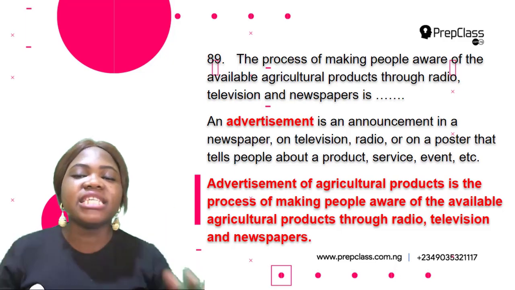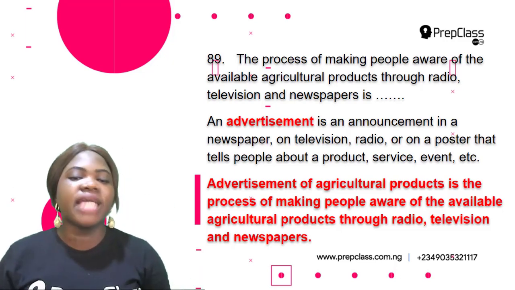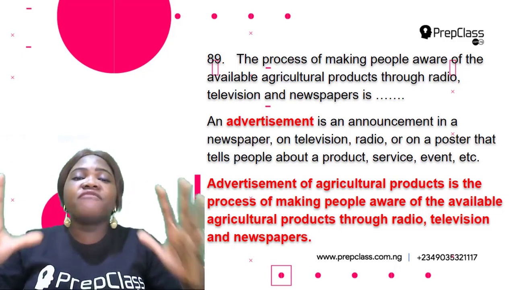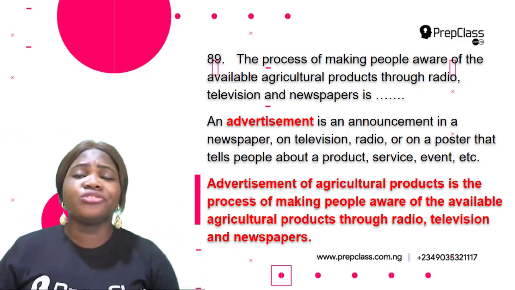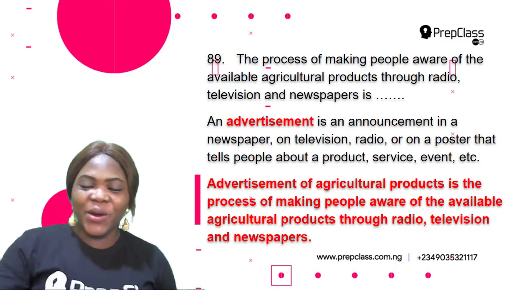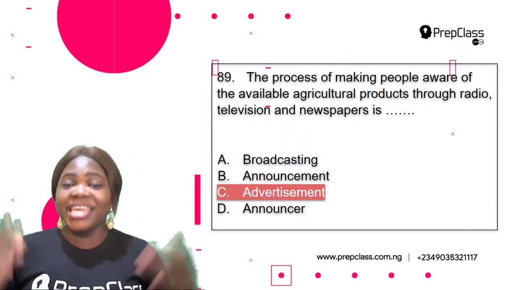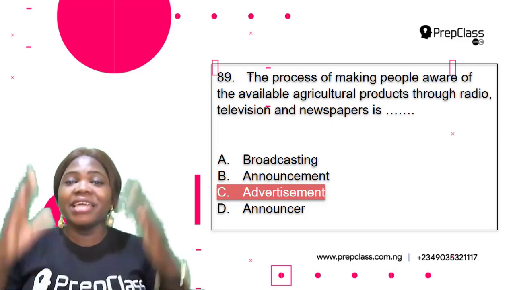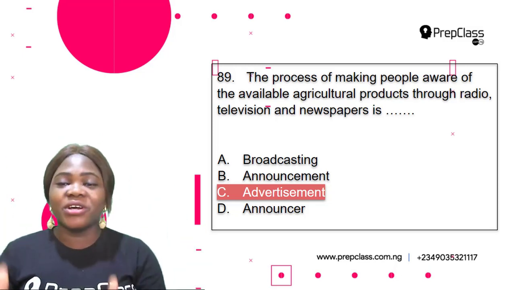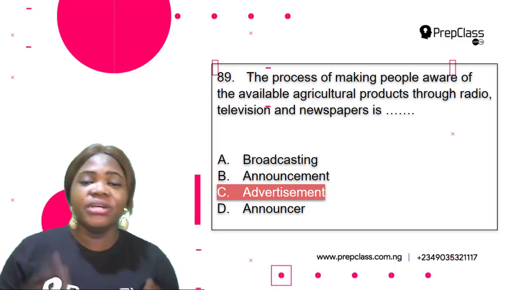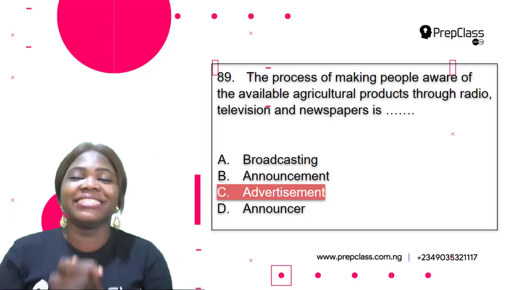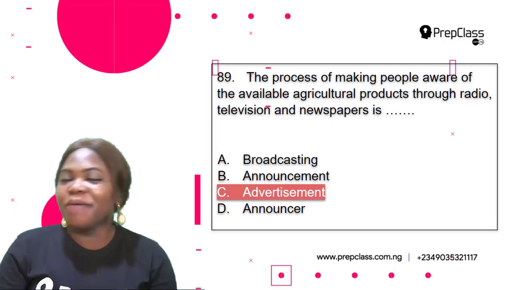Okay, so advertisement of agricultural products is the process of making people aware of the available agricultural products through radio, television, and newspapers. So C is the correct option.